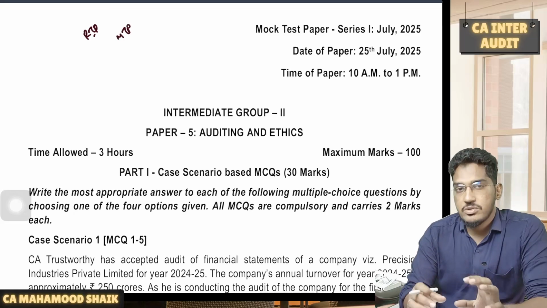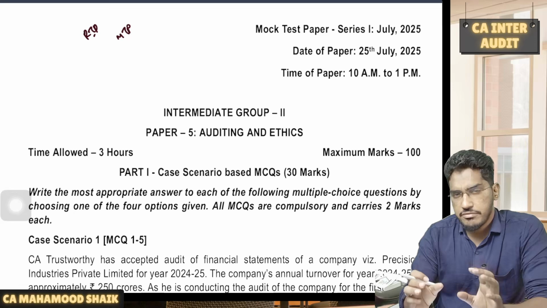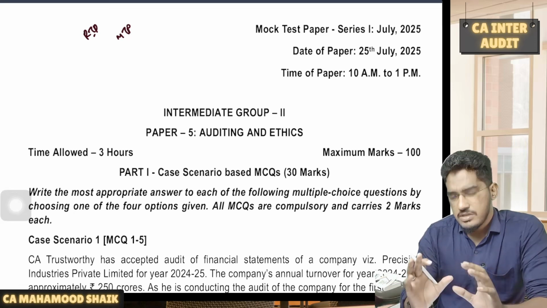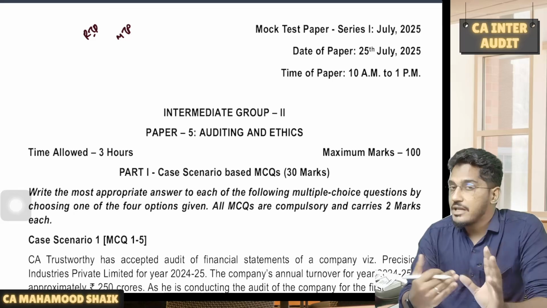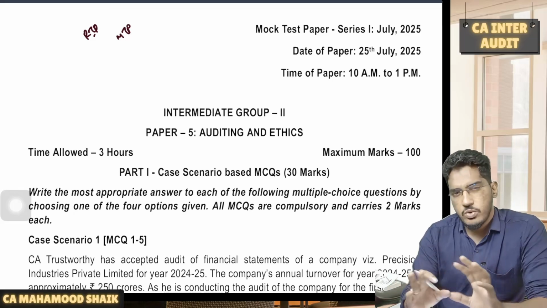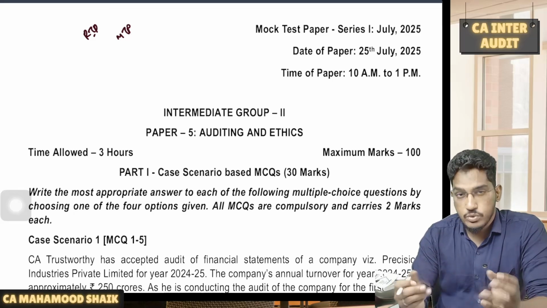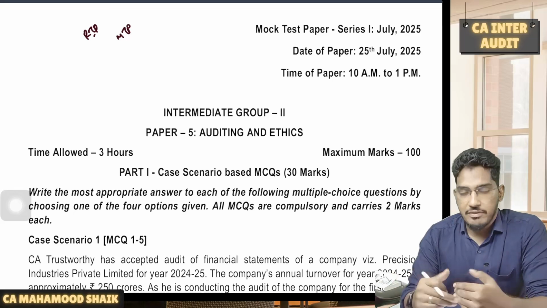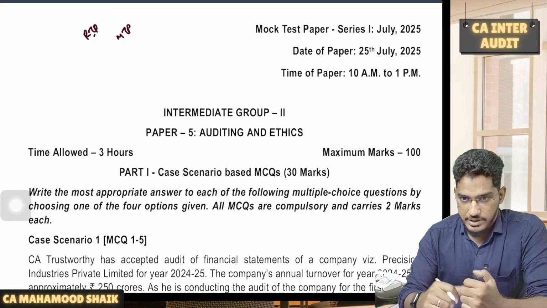And in these MTPs also, there are a few exceptional questions. There are few must-refer questions which have a high chance of getting tested in the examination. Some new questions were also there. Those questions I will focus more. Whatever routine regular questions are there, we will quickly go through, but whatever exceptional questions are there, whatever must-refer questions are there, I will take some time and try to explain them here.